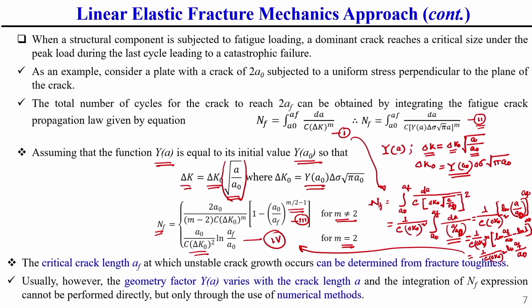So, here you see these are the different cases. If y is a constant, that means if delta k is a constant, then y is also not a function of A. For this case I have shown the solution in previous case 1, and case 2.